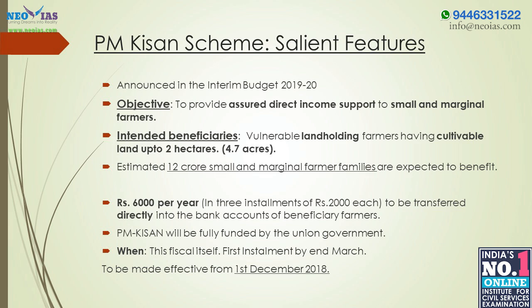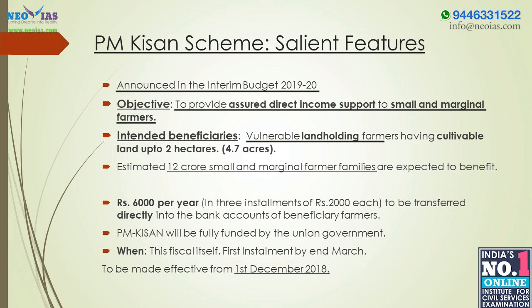Coming on to PM Kisan scheme, we need to understand this scheme against the backdrop of the rising agrarian distress. The PM Kisan scheme was announced in the interim budget 2019-20. The government intends to transfer 6,000 rupees per annum directly into the bank accounts of beneficiary farmers. The objective is to provide assured direct income support to small and marginal farmers. Intended beneficiaries include vulnerable landholding families having cultivable land up to 2 hectares, that translate to 4.7 acres.